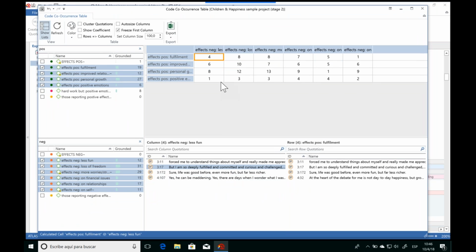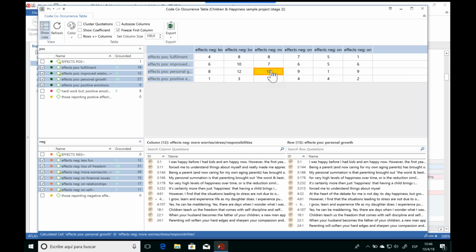so we see these different co-occurrences, but how can we make sense of this? Well, taking a look at where we have the highest co-occurrence here, there's a co-occurrence of 13 between the positive effect of personal growth and the negative effect of having more worries and stress. Now, this is something that I wasn't expecting to find when I started, because it seems that when participants were talking about parenting and they talked about more worries and stress and responsibilities, at the same time, they were talking about the great benefit of experiencing personal growth.